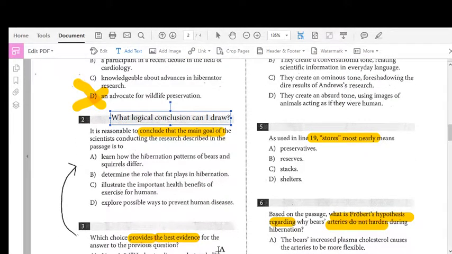So here are my choices. A, to learn how hibernation patterns of bears and squirrels differ. B, to determine the role that fat plays in hibernation. C, to illustrate the important health benefits of exercise for humans. Or D, to explore possible ways to prevent human diseases. So what I want to think about as I answer this question is, what was the main goal of the research?